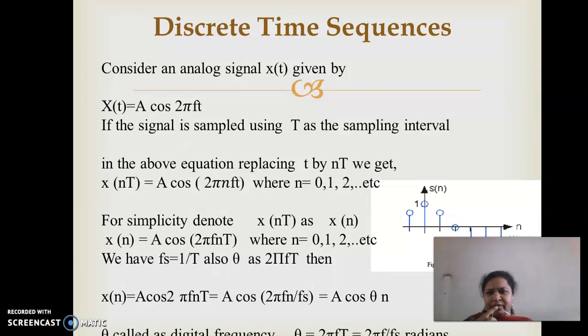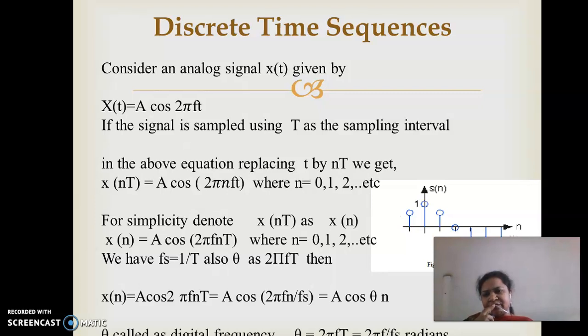Suppose we take the samples for this signal at n intervals. Wherever t is there, let us replace it with nt. So x of nt becomes a cos 2 pi f nt, where n can take values 0, 1, 2, 3 and so on.